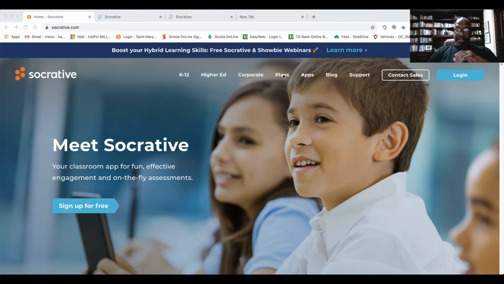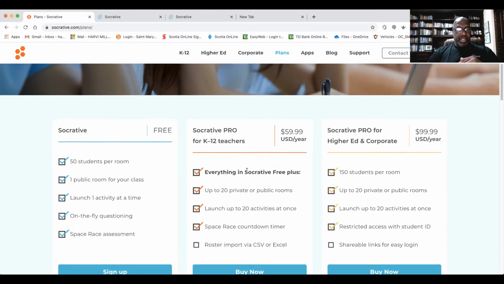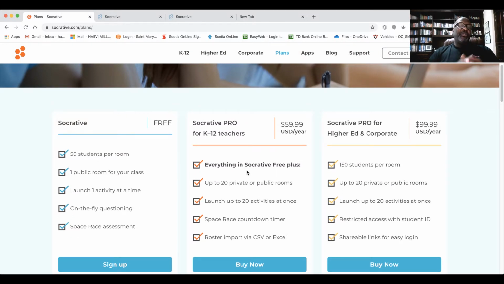Now there are different plans. If we look at the plans, we'll see that the free version allows you 50 students, and since our class sizes have been reduced, 50 students should be accommodated. What I used to do is that even if I had 60 students, in the majority of cases, I didn't have 50 showing up to class. And if there were 60, then the first 50 that answer, that's my sample, essentially. So kind of a random selection.